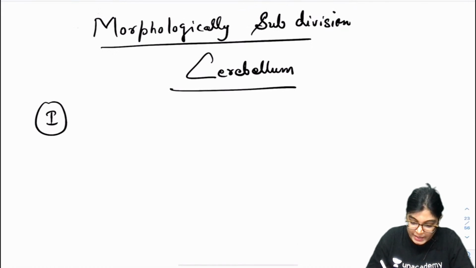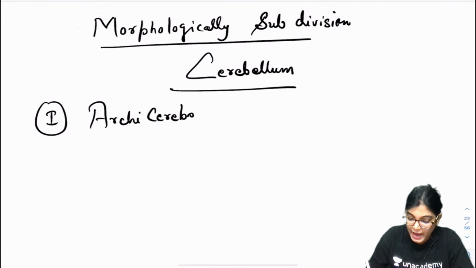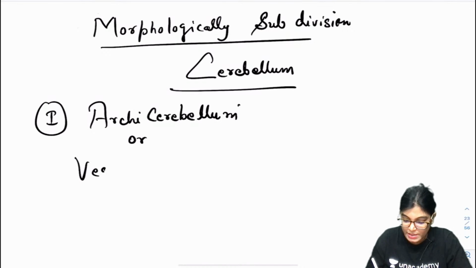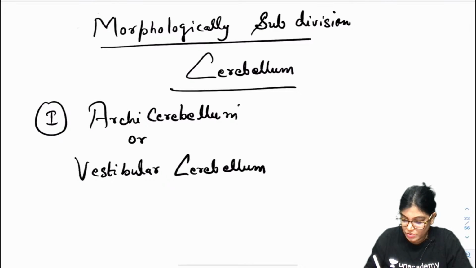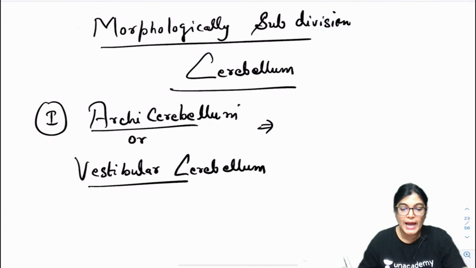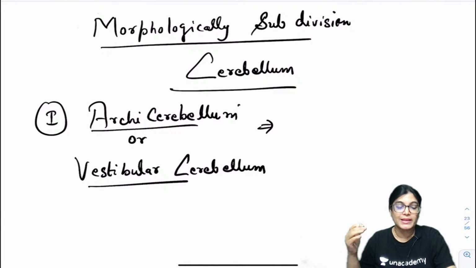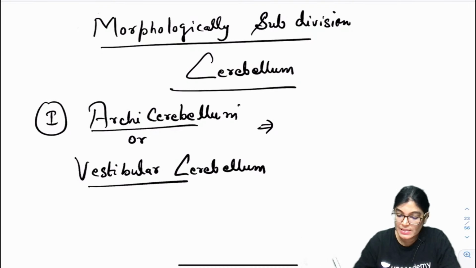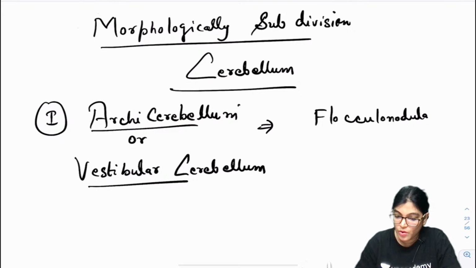So the first is archicerebellum. What I have shown you in the diagram as archicerebellum is also called the vestibular cerebellum, and it is the oldest part of the cerebellum. Just now I have shown you it consists of the flocculonodular lobe and the lingula.